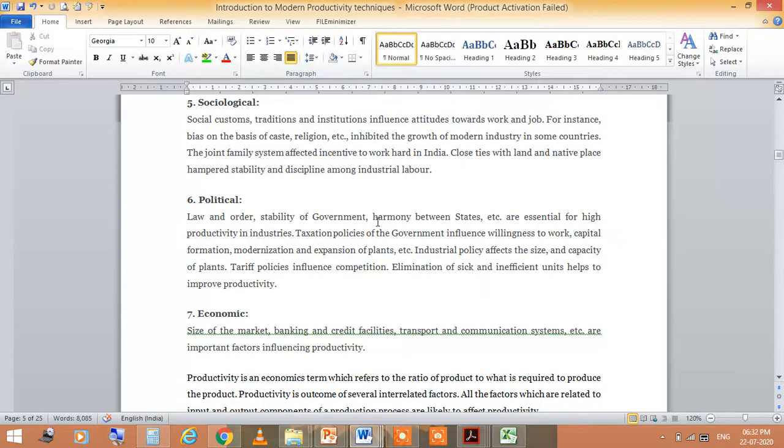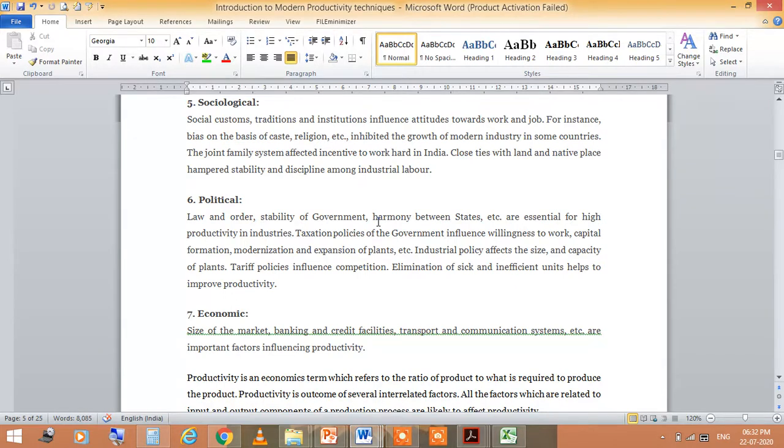Next is political. Political means law and order, stability of government, harmony between states, etc. These are all essentials for high productivity in industries. Taxation policies of the government influence willingness to work. So this comes under the political factor.